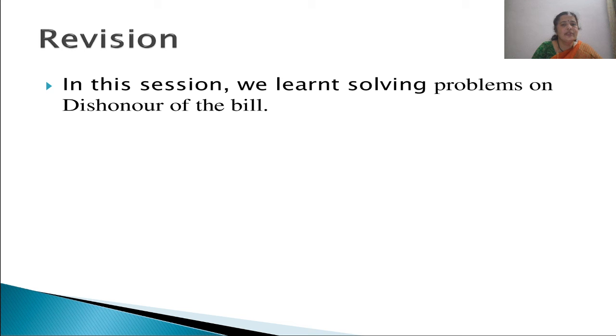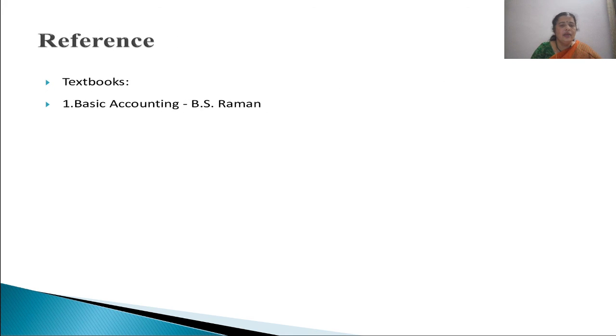So in this session, we learned solving a few more problems on dishonoring of the bill of exchange. If you want further readings or further solving of problems on the same topic, you can refer to this book, Basic Accounting by P.S. Raman. Thank you.